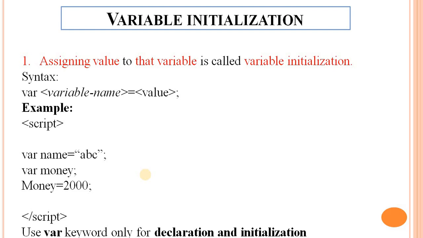Use the var keyword only for declaration and initialization purposes. var is a keyword, which means it is a reserved word, so we cannot use it as a variable or function name.